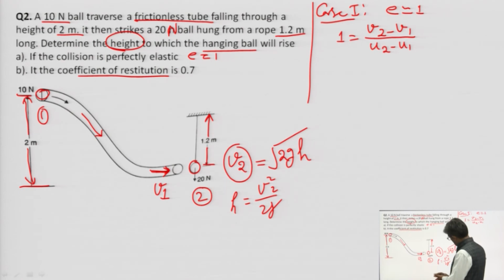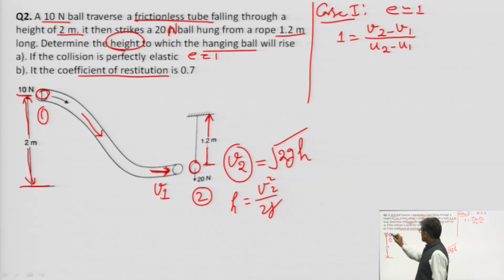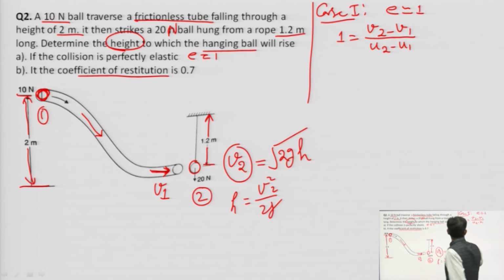Here, let us find what is given. This is the tube, and this ball is falling, so the value of U1 is 0.